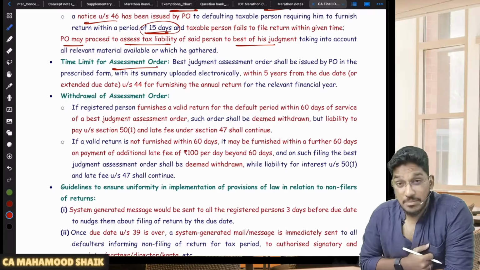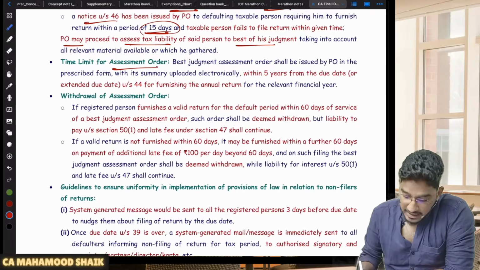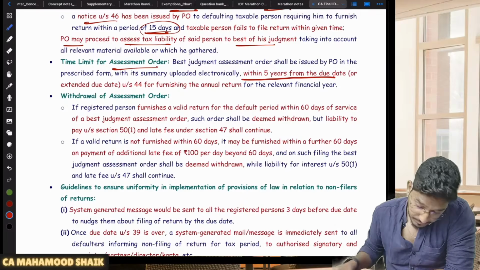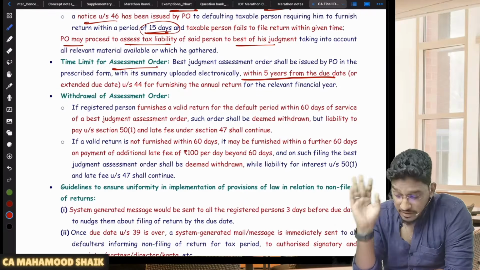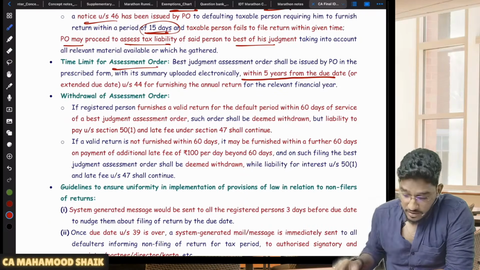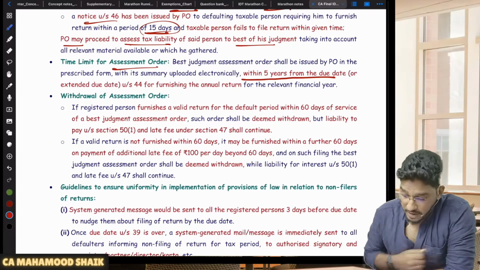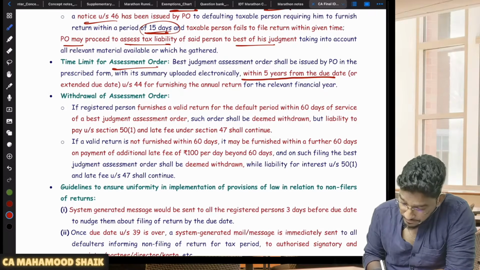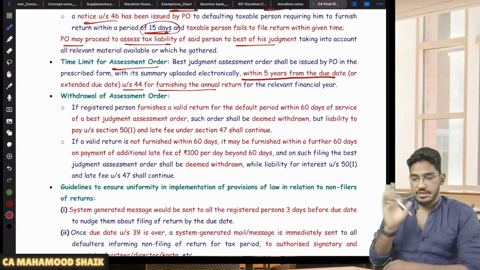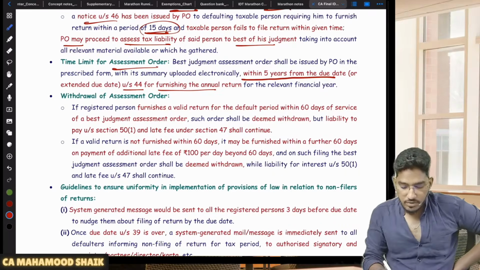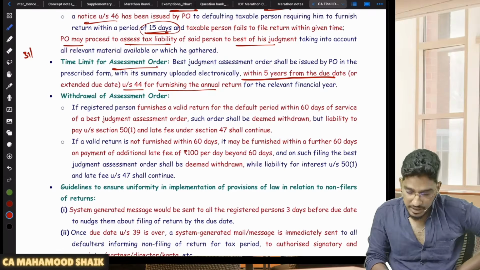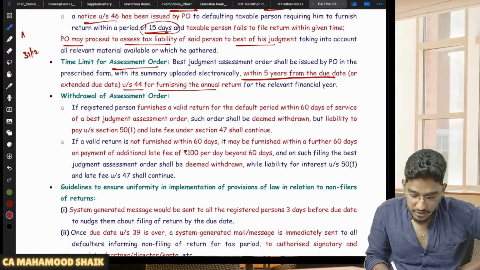Within what time limit can he complete that assessment? He can complete that assessment within 5 years. How much time does he have here? Within 5 years from the due date of furnishing the annual return under section 44. For that, the due date for the annual return is generally 31st of December following the end of the financial year. Let us say you did not file your return for the month of April 2025.